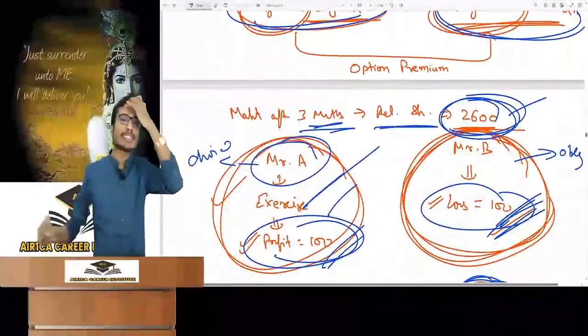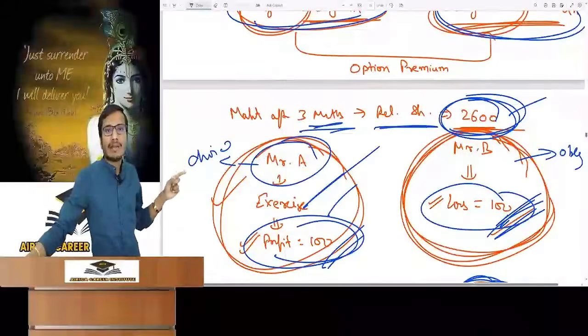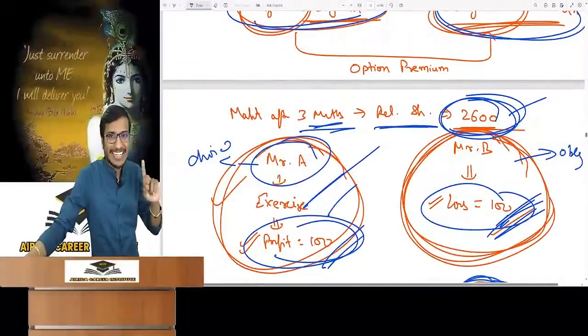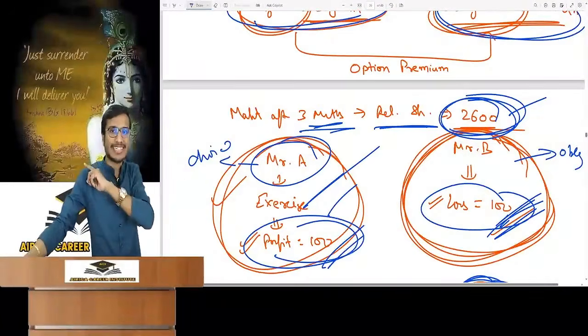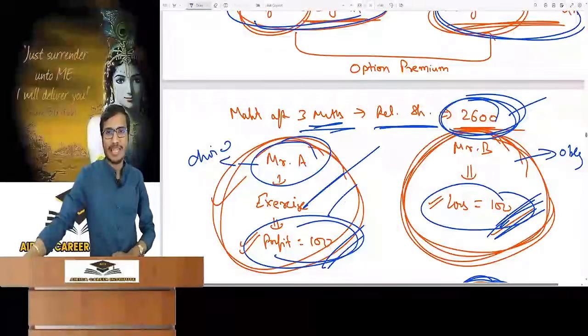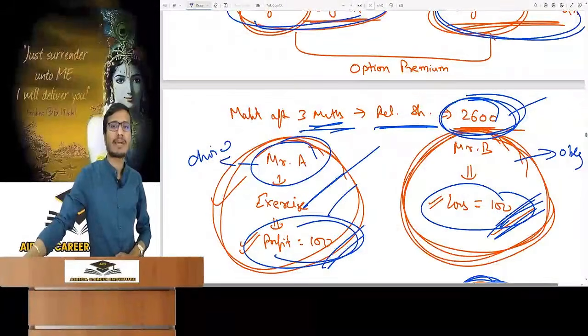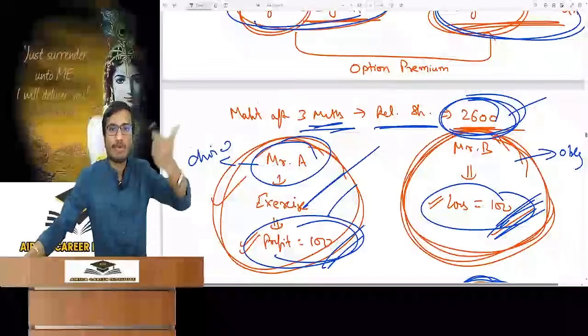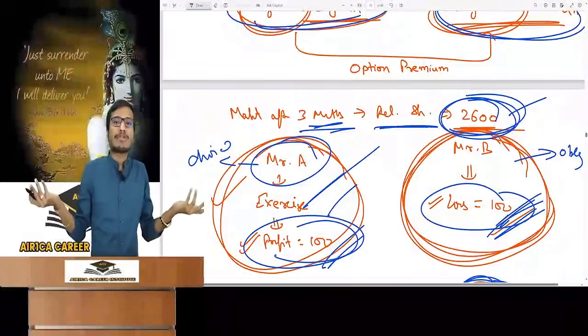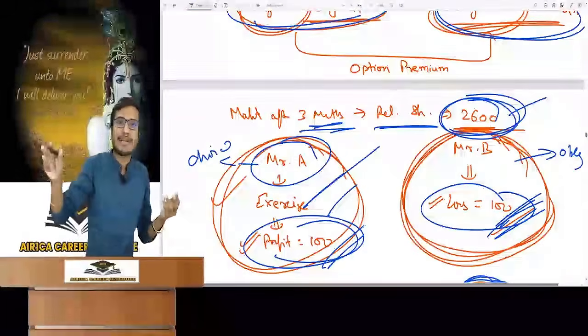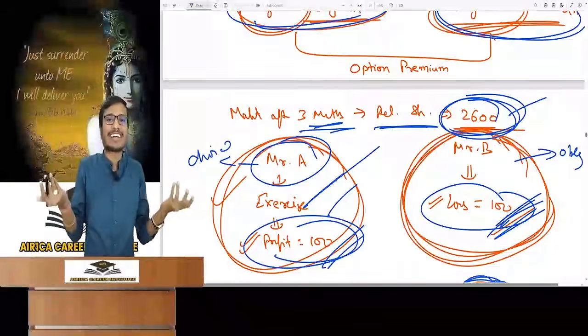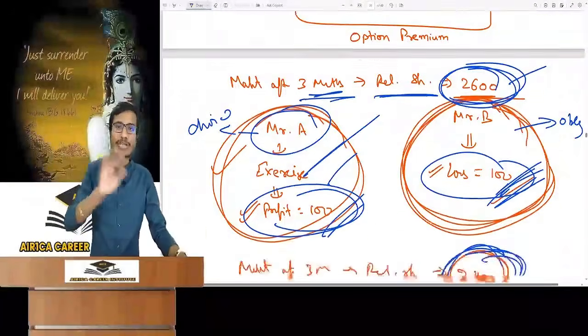First scenario: the price in the market is 2600. A would want to buy at rupees 2500 as he is seeing profit. He will sell it for 2600. He went to Mr. B and said he has the right to buy. What will Mr. B say? B told him that he also has the right and he can sell it if he wants to, but he doesn't want to sell it for 2500. So finally the contract did not happen. No one had gain or loss.